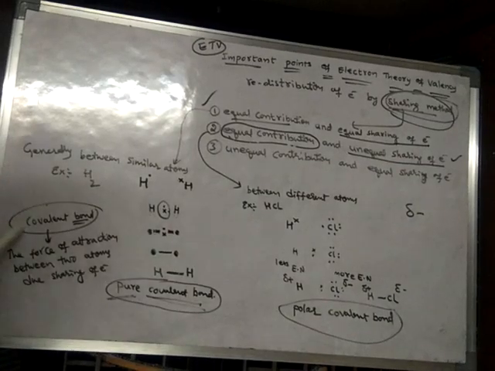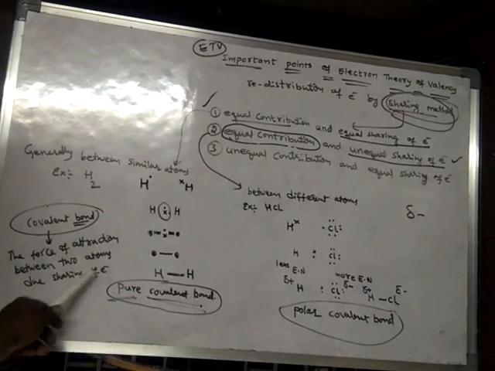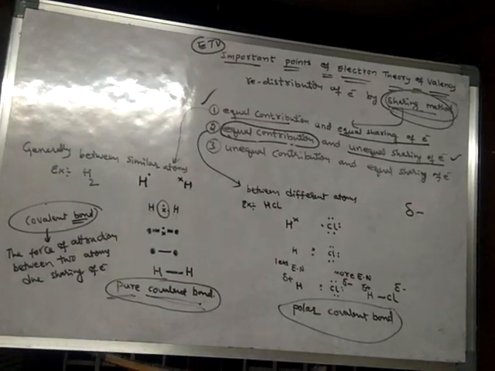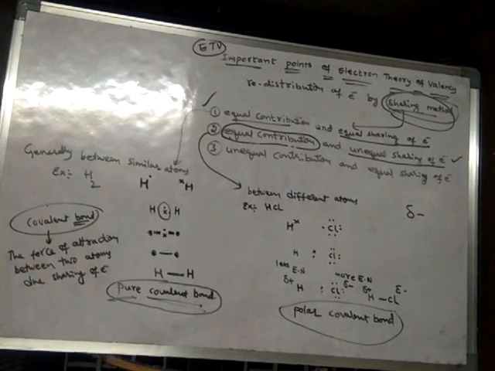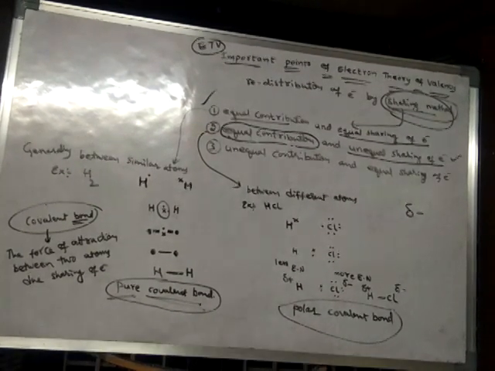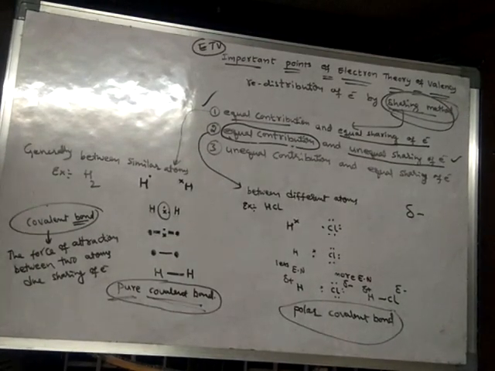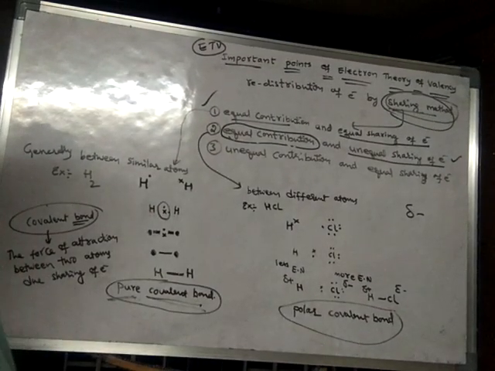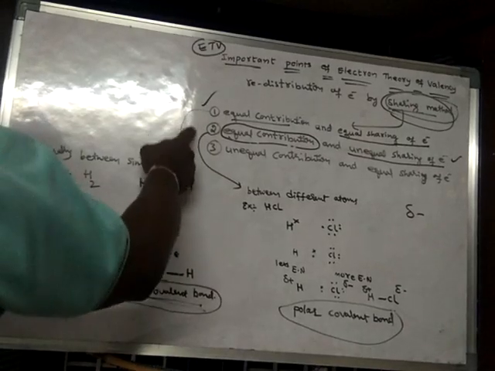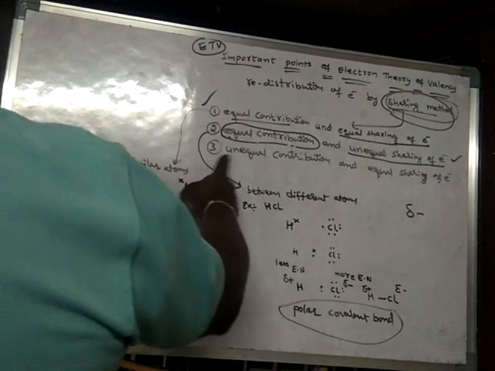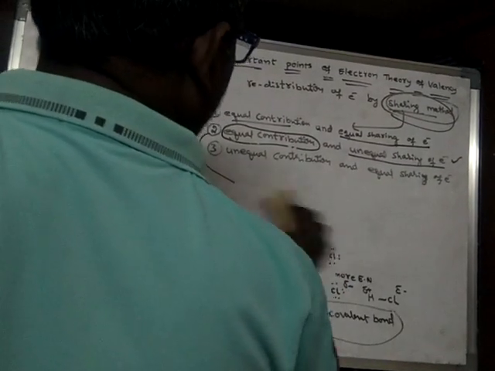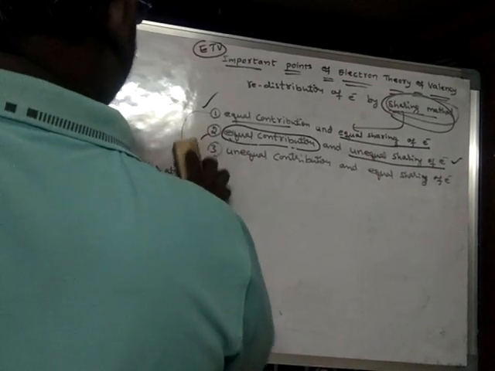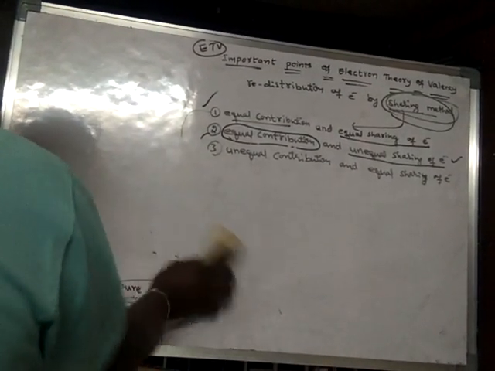So what is a covalent bond? A covalent bond means the force of attraction between two atoms due to sharing of electrons. Such a force of attraction is said to be a covalent bond. Sharing can be of two methods, and the other method is unequal contribution and equal sharing of electrons. I will explain this one also, and after that we will wind up. We will learn the other points in the next class.